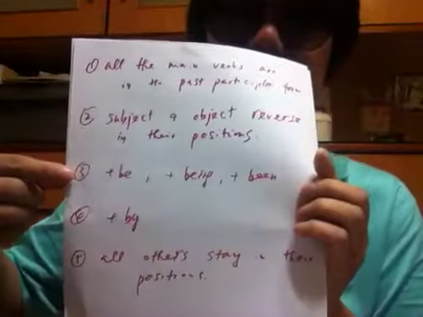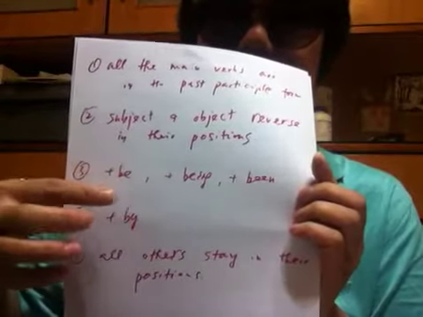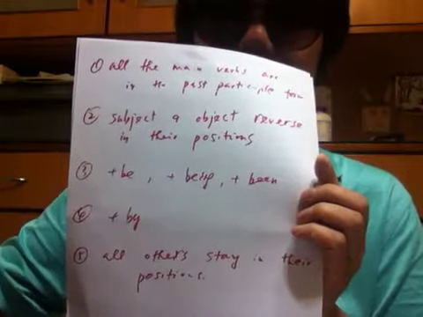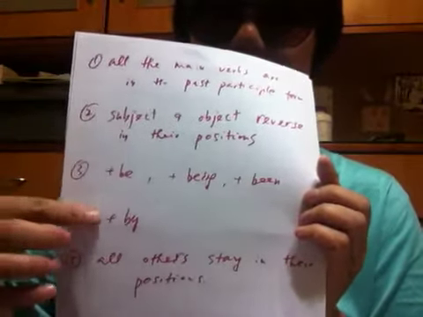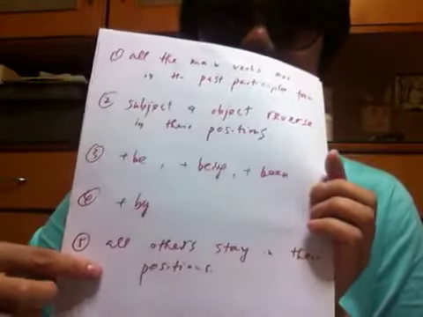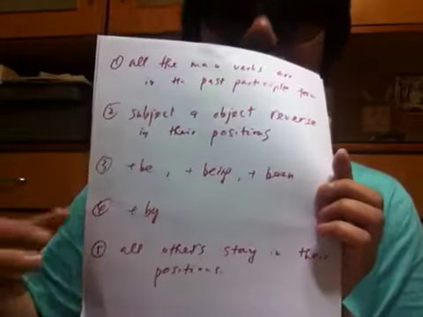That's all in the basic sense: plus the be, plus the being, plus the been with the simple form, continuous form, and perfect form, and plus the by and the object. And the other things stay in their own position.